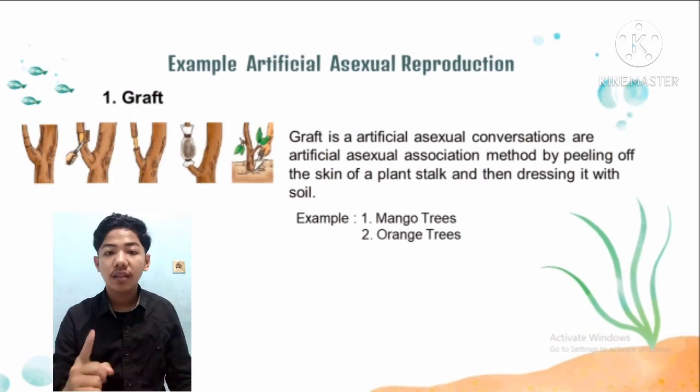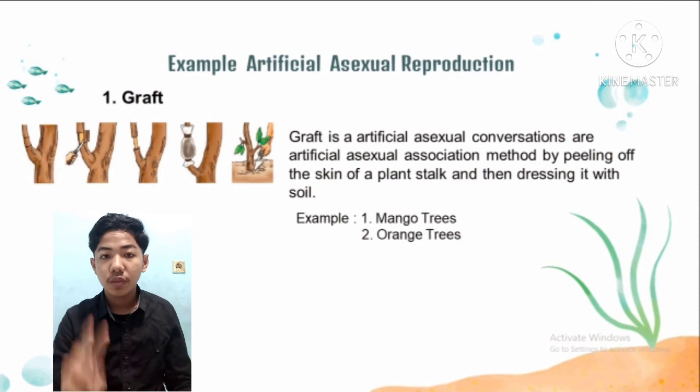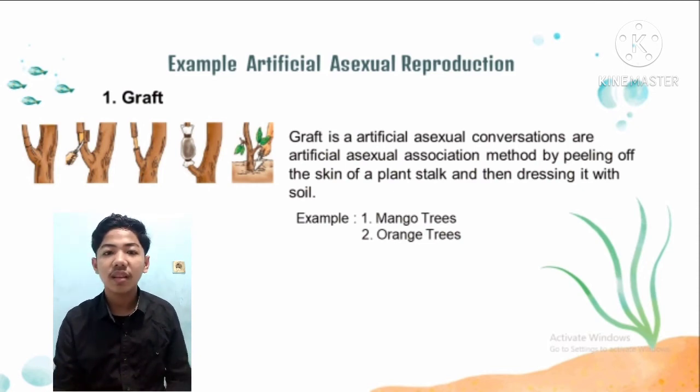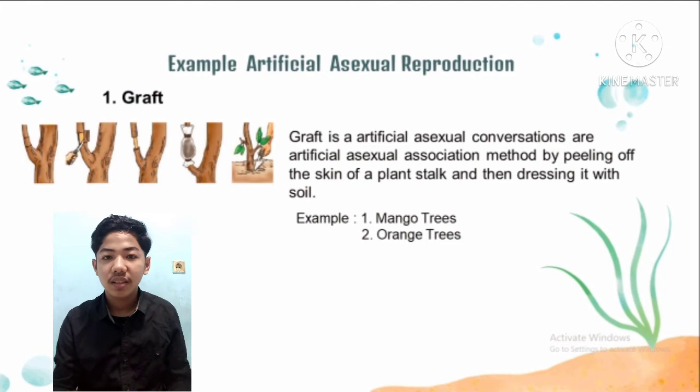Advantage. Number 1. The nature of the new plant is the same as the nature of the parent. Number 2. The grafted plant bears fruit quickly. Deficiency. Number 1. The root system is not strong. Number 2. The grafted plant has a short lifespan. Example, mango trees, orange trees.